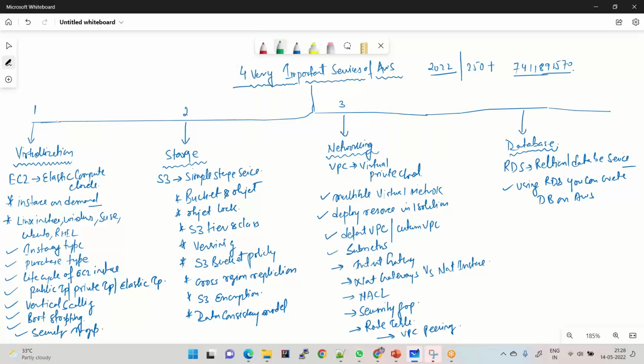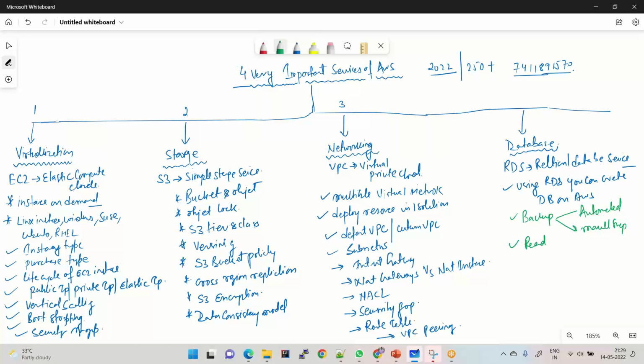Then you need to learn about backup, which is provided by AWS. There are 2 types of backups. One is automated backup. Then we have something called a manual snapshot. So learn about manual snapshots and backups.